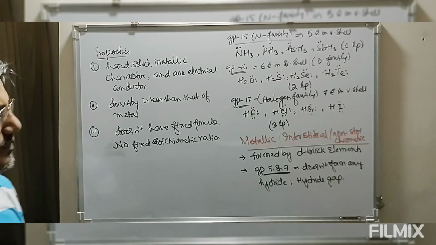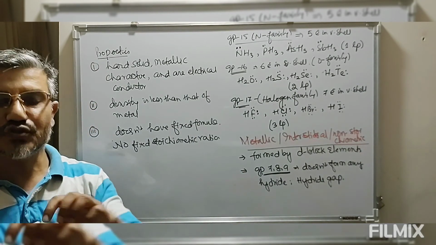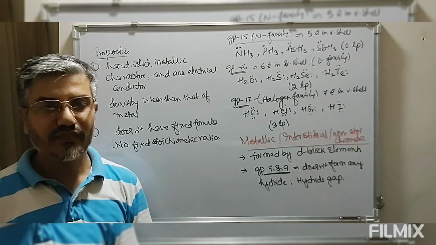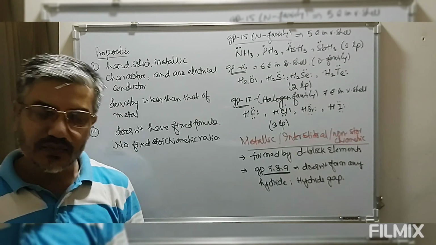So these are very important compounds of hydrogen, which are known as hydrides. So we have these binary compounds of hydrogen, which are known as hydrides, and its different types of hydrides and their properties.